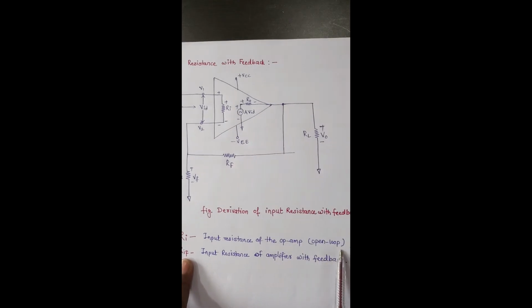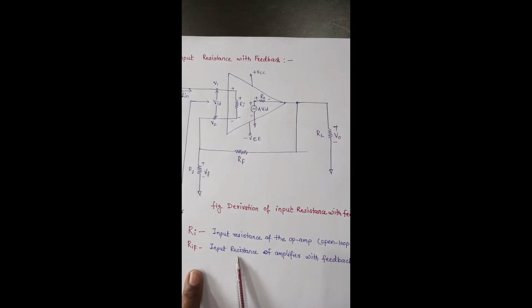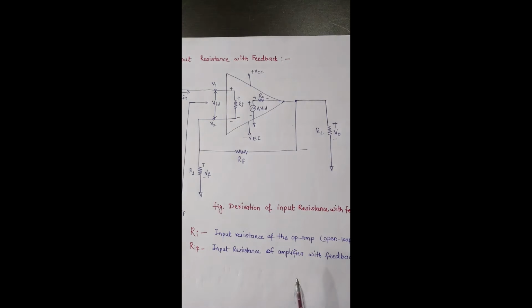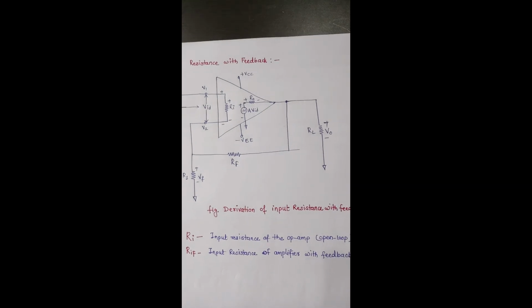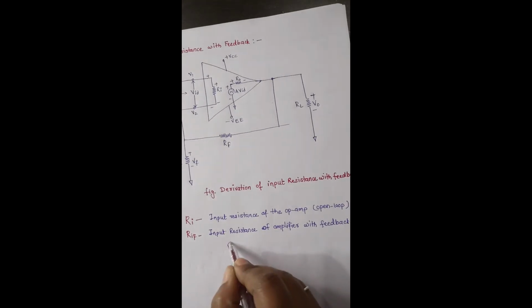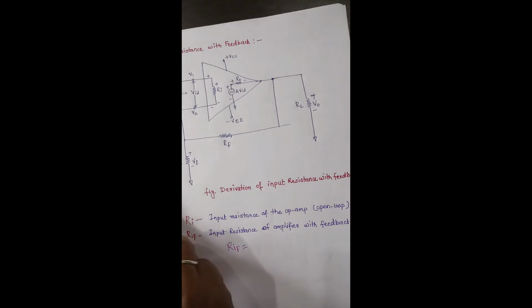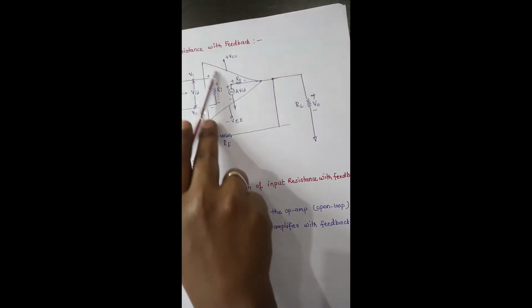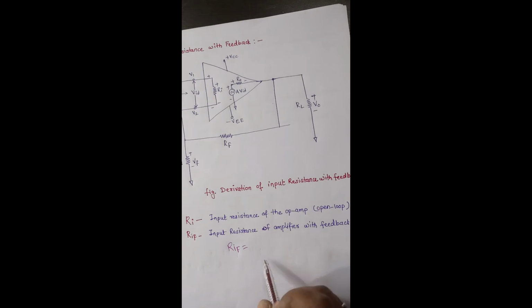We know Ri is the input resistance of the open loop op amp, and RIF we are denoting as the input resistance of the amplifier with feedback. To find the input resistance, by Ohm's law, the input resistance with feedback is nothing but input voltage divided by input current.